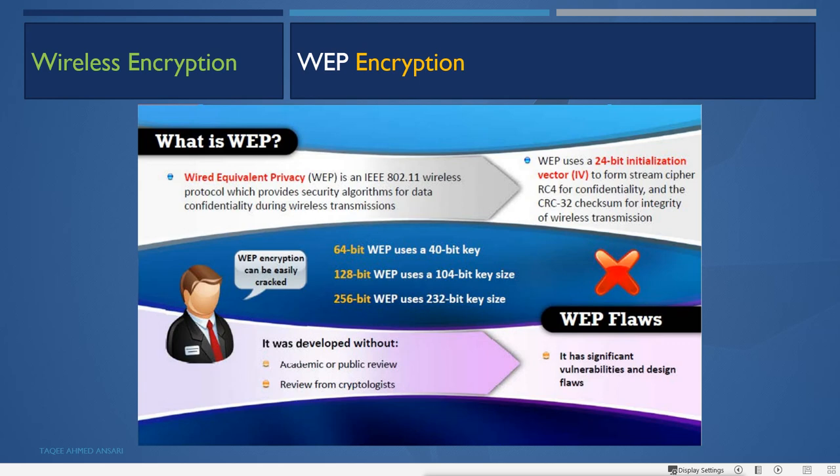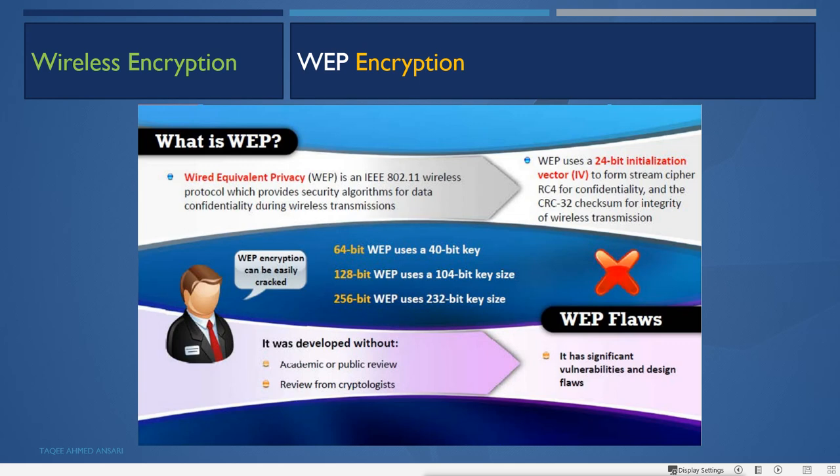Now WEP, it has 64-bit which uses the 40-bit key. It has 128-bit which uses the 104-bit key, and 256-bit is also available for WEP, which uses a 232-bit key size. But all of these have significant vulnerabilities and design flaws. And why? Because it was developed without academic or public review and reviews from cryptologists. So it was just designed, just created, and because of that WEP encryption can be easily cracked.